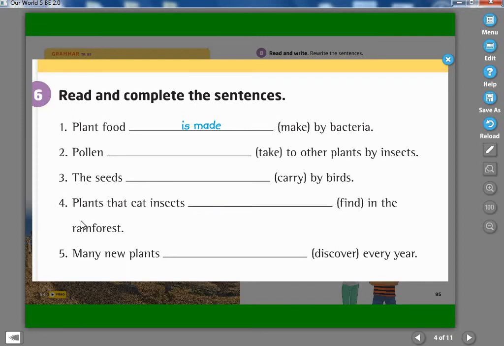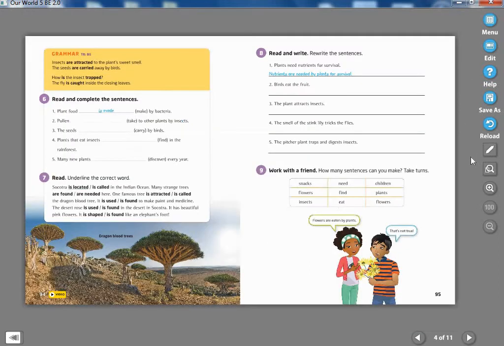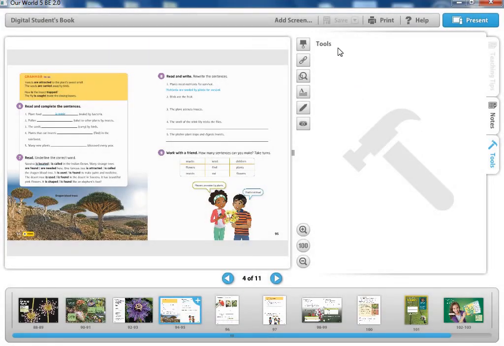Plants that eat insects are found in the rainforest. And number 5, many new plants. This is plural, so we have to put are discovered every year. Okay, I know you won't be able to write it. I'm going to write it for you.